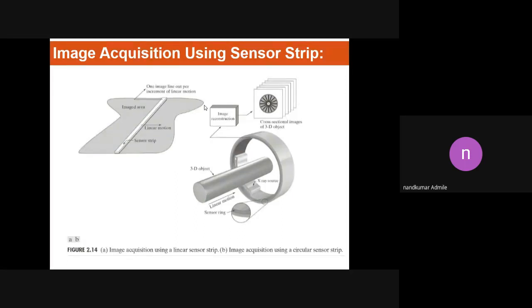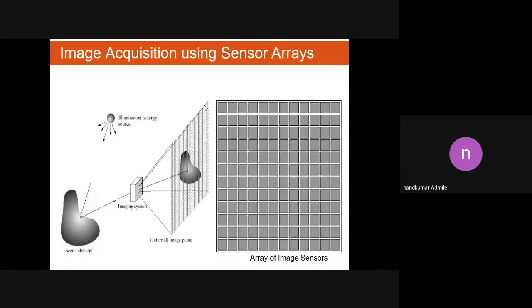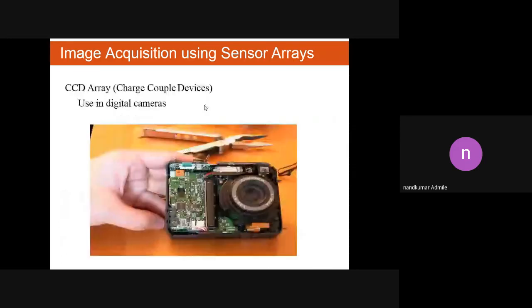But by using this method we are not able to capture 100% of the image. That's why we use the sensor array, which is a combination of a number of sensor strips. By using this, we can achieve 100% of the image.